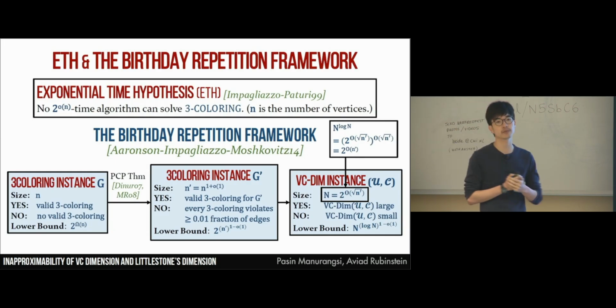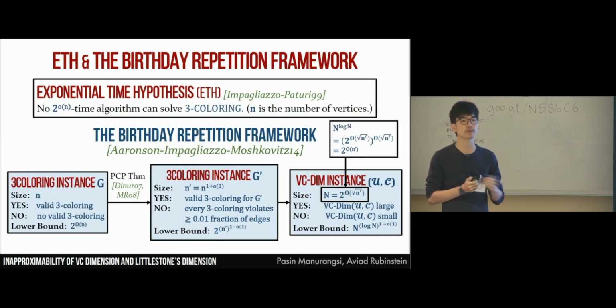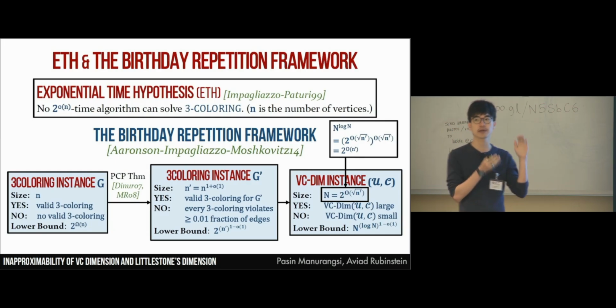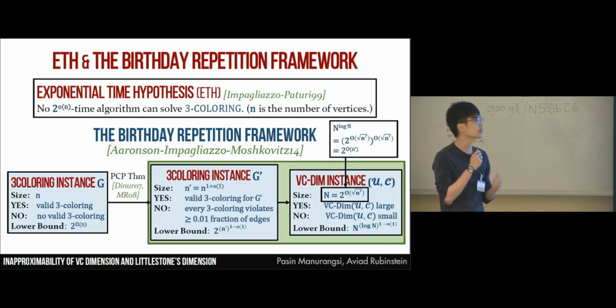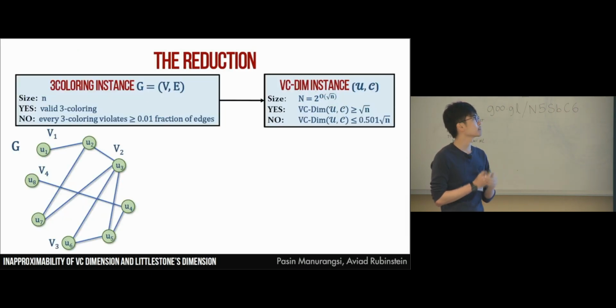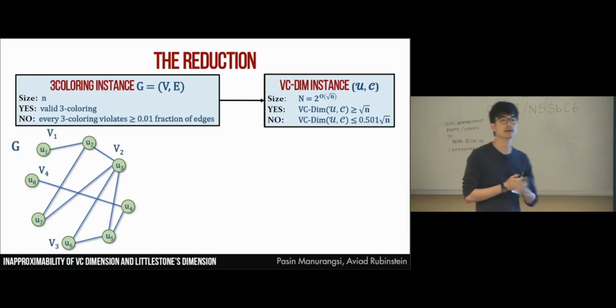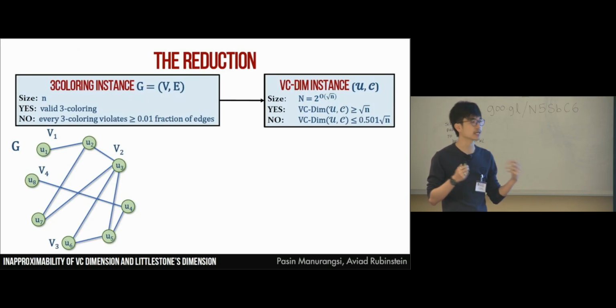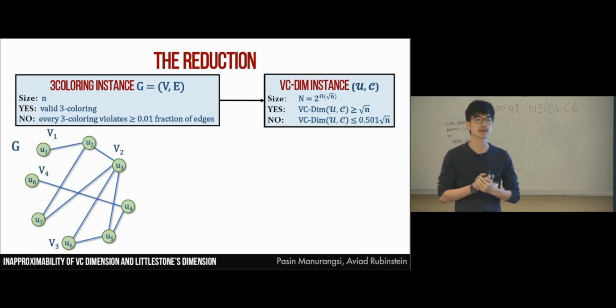And in the yes case, we want VC dimension to be large. In the no case, we want VC dimension to be small, so that we have some gap and we indeed get hardness of approximation. And so this second part is our main contribution, so let me say a few words on it. We want to reduce the gap tree coloring problem to VC dimension.